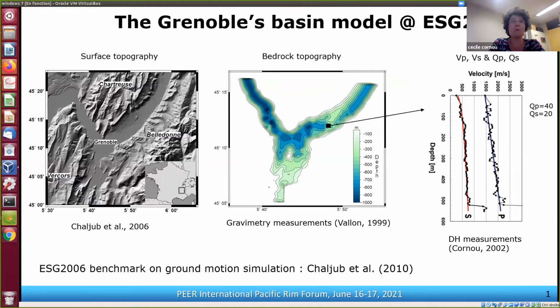So in order to build the Grenoble model that was used during this benchmark, we were using the surface topography, we were using the bedrock topography coming from gravimetry measurements. So you have in the middle the bedrock topography, and you can see that in the center of the basin, the sediment thickness can reach 1 kilometer. And at a deep borehole site, we also measured VP and VS profiles down to the seismic bedrock. And we could also infer the attenuation values, so QP and QS. So basically, the model used in 2006 was using these three main ingredients.